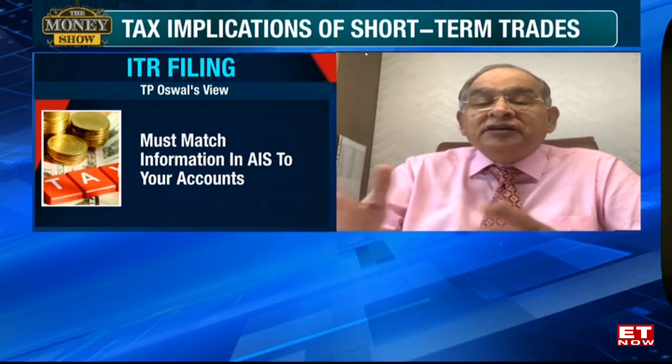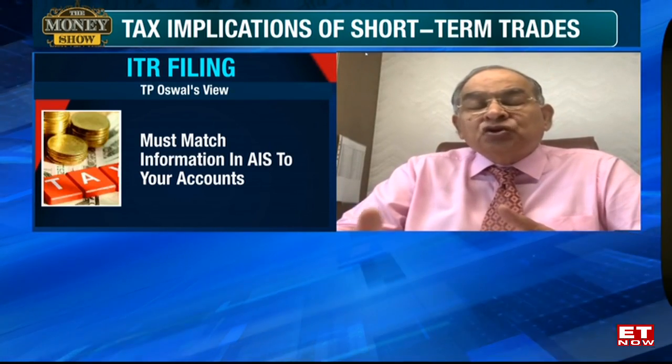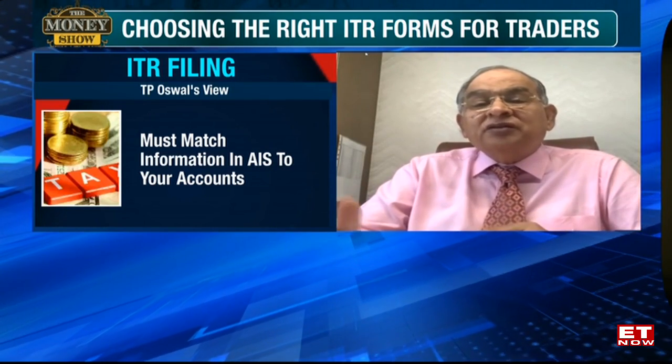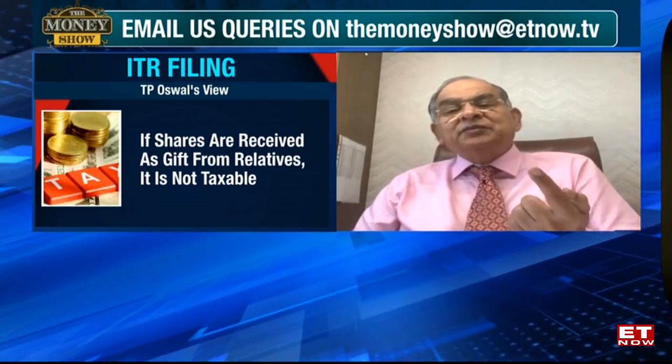If you are a joint account holder with your wife, the AIS will show the information in both the parties' accounts, that is your husband's and wife's account. So there also you have to ask them to correct it properly, and you take the first holder's name as the basis of disclosing the information, but at times appropriate disclosures are also required in the hands of the wife. So these are the cares required to be taken. And these days, filing of return is a very difficult job. It's not an easy job.